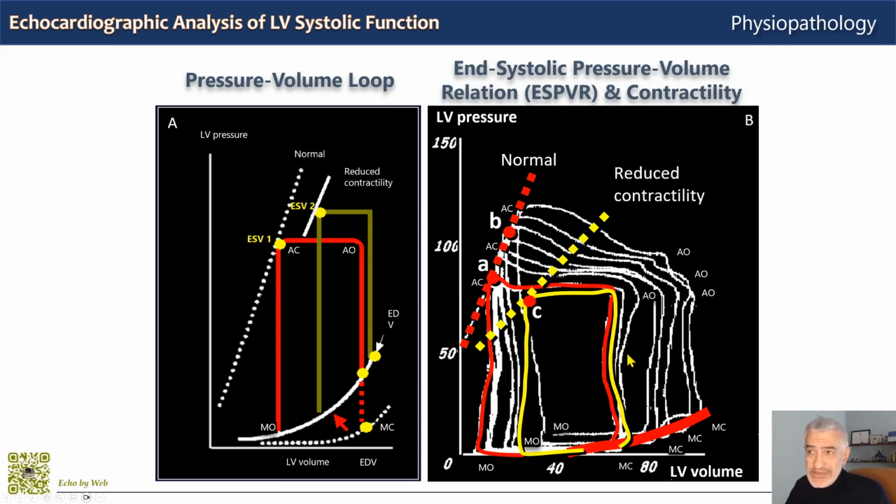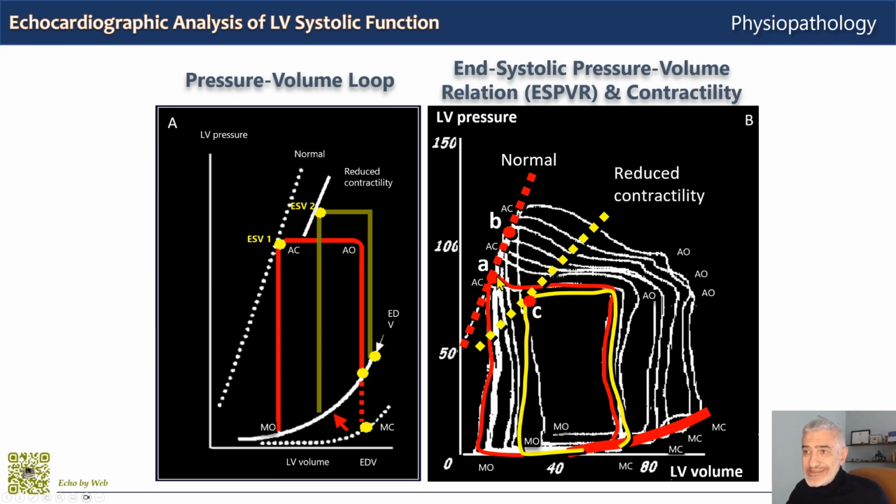But simultaneously, we are also recording a series of end-systolic points at aortic valve closure. These points here, AC, AC, AC, AC, are all at end systole, and they are characterized by an increase in volume and an increase in pressure, secondary to the increase in blood volume pool that we have created experimentally.